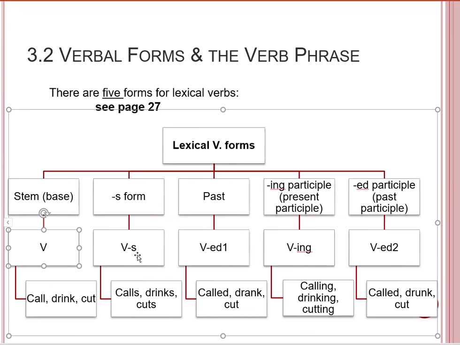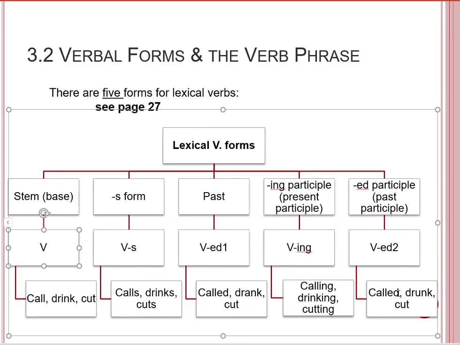So V is different from VS because with VS we have the addition of S. The VED1 would be called, call with ED. So far we have 3 forms of the verb call. With ing, VING would be calling. So far we have 4 forms. With VED2, again we have called.